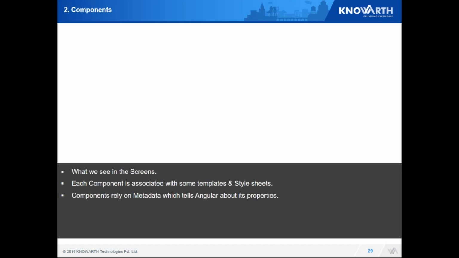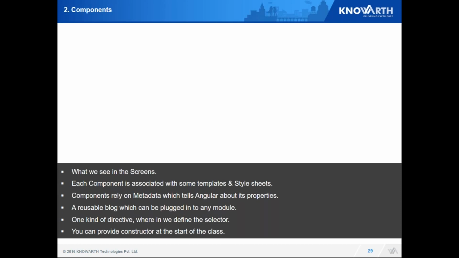Components rely on metadata. Metadata is nothing but I need to tell Angular, like, this is the style sheet you need to load for this component. We'll define it in attributes and pass over my values. Component is nothing but a reusable block which can be plugged into any module.